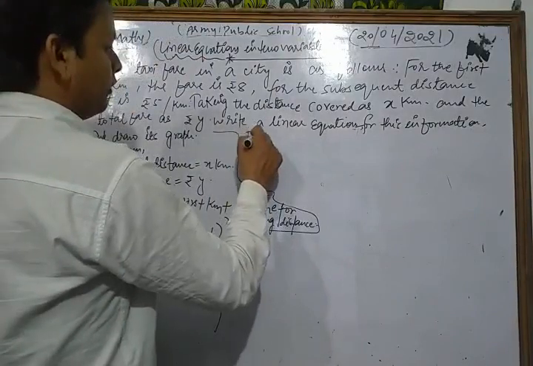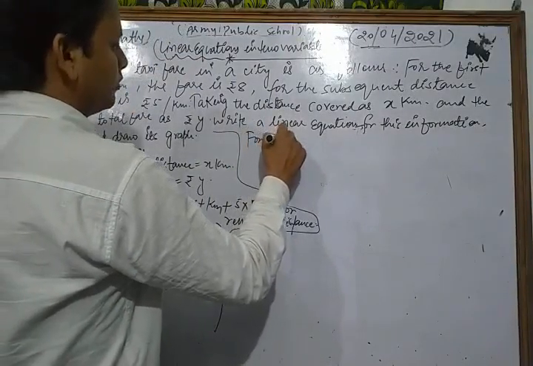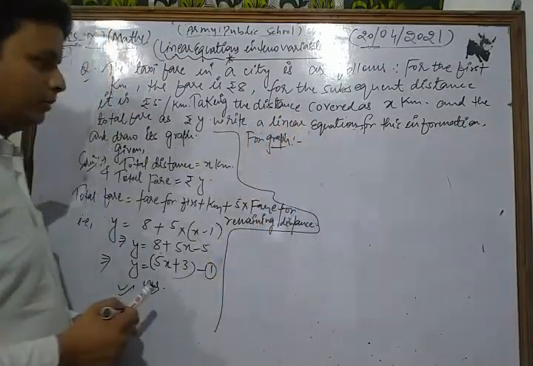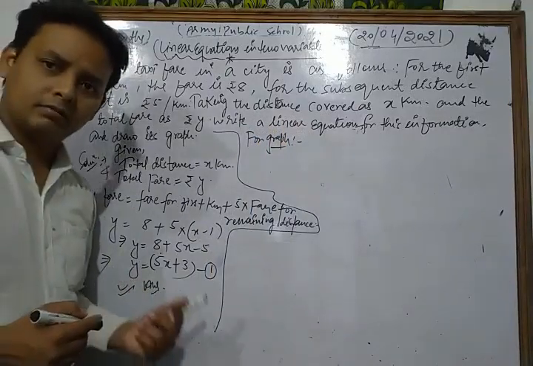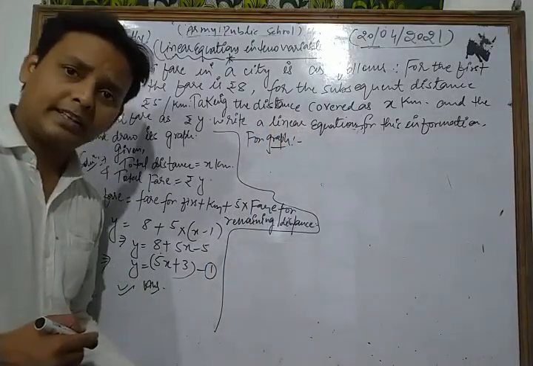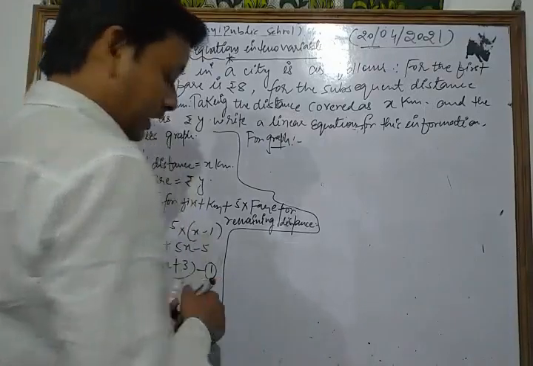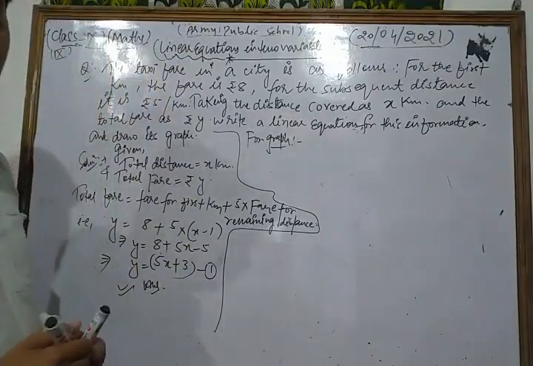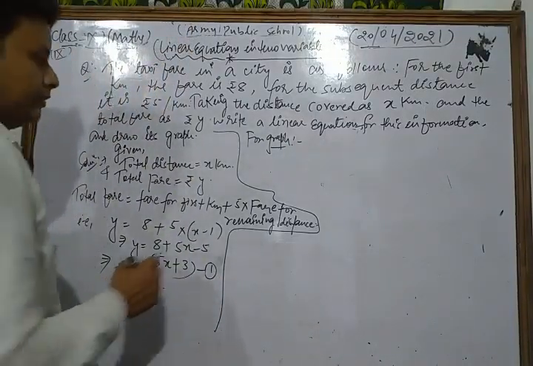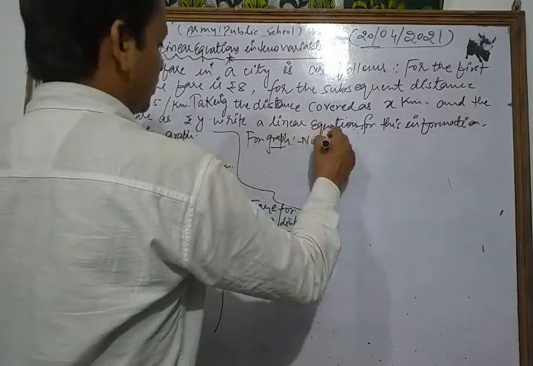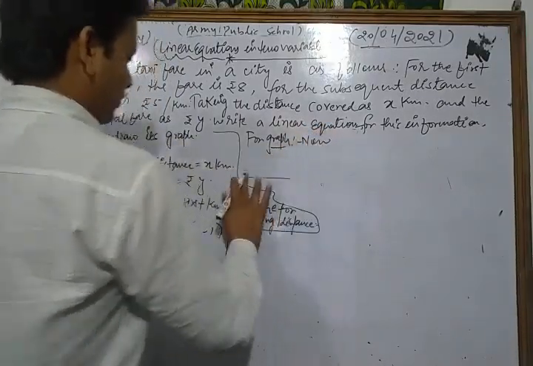Dear students, for the graph, first of all we find the required coordinates. So for that, put x is equal to 0. Let's see.